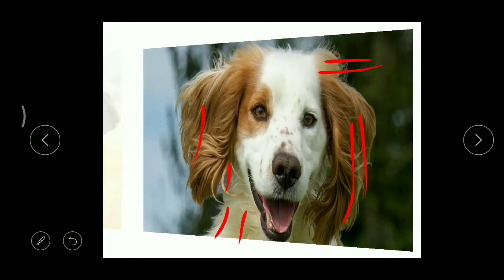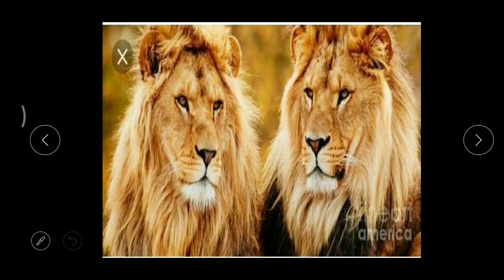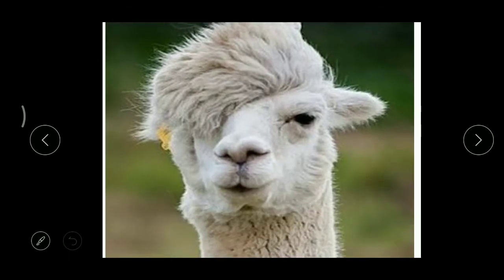And the next example. What is this? A cat. Even in a cat, we can clearly find external ears, and over the body we can find very thick hair, epidermal hair, right? So it is also a viviparous animal. And then this is a lion, and in a lion also we can find epidermal hair and external ears. So what is this? Viviparous.